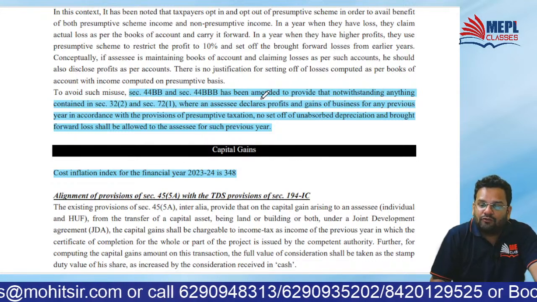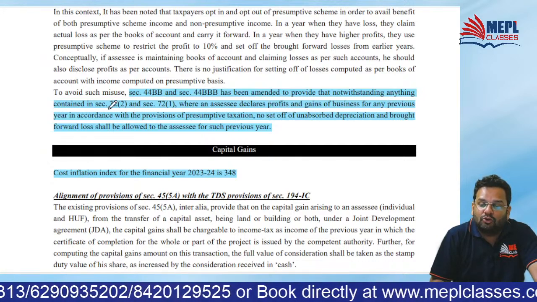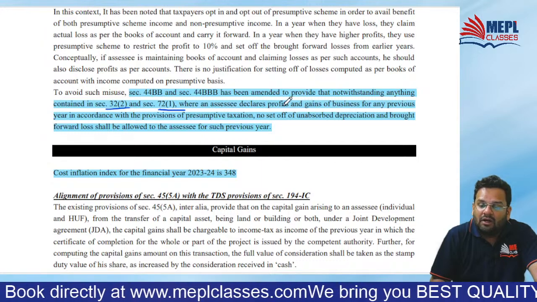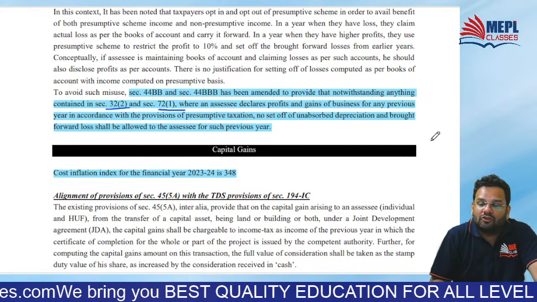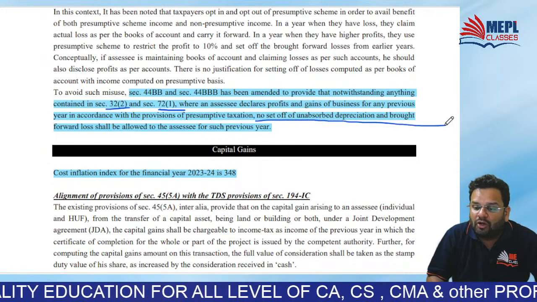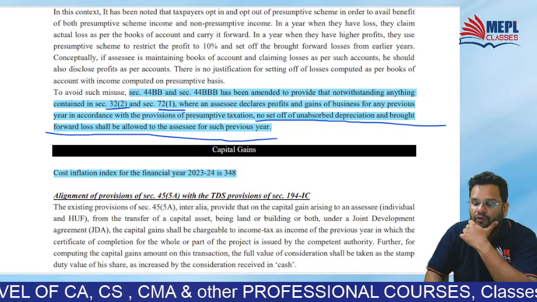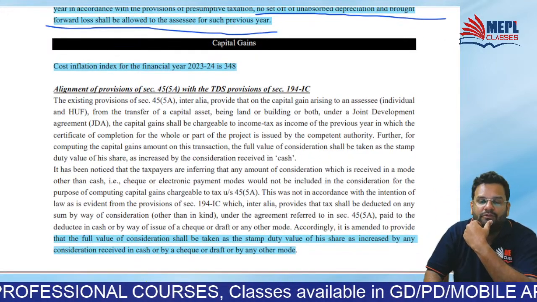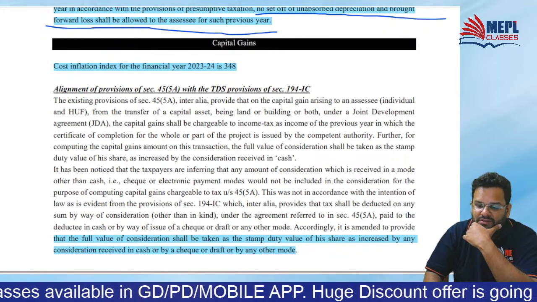44BB and 44BBB have been amended to provide that, notwithstanding anything contained in 32(2), means unabsorbed depreciation, or 72(1), means brought forward business loss, where an assessee declares PGBP for any PY in accordance with the provisions of presumptive taxation, in short, what will happen? No set off of unabsorbed depreciation and brought forward business loss shall be allowed to the assessee who is going for presumptive taxation. Clear, all of you? So some good amendments we can say.